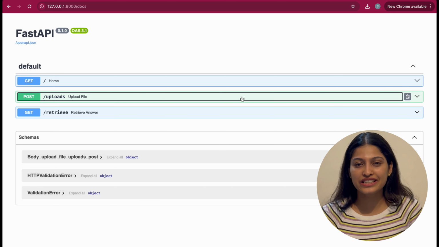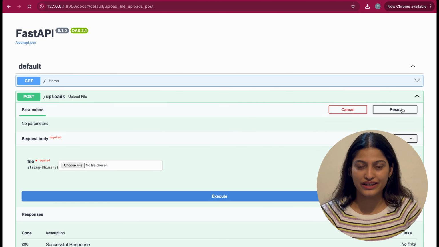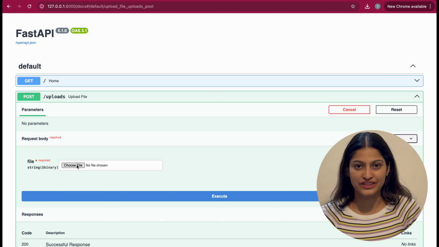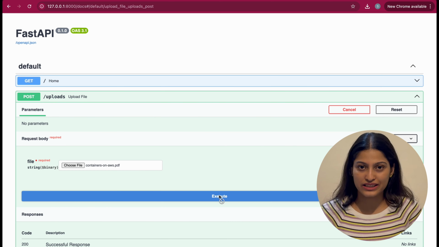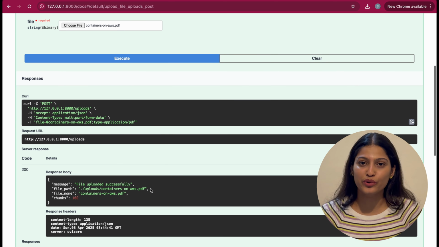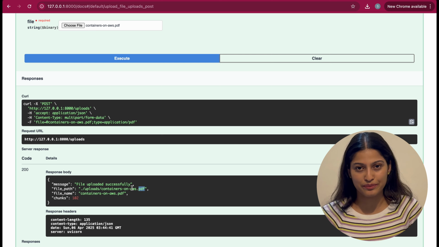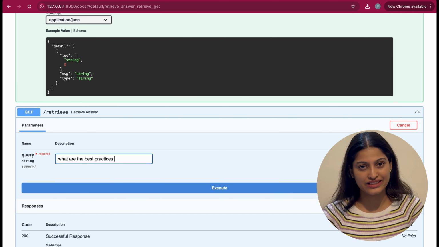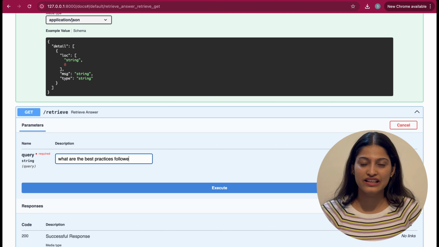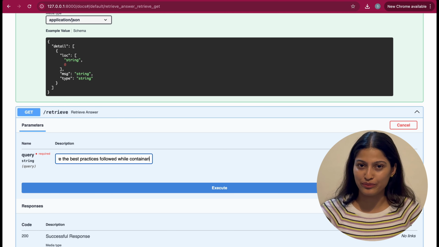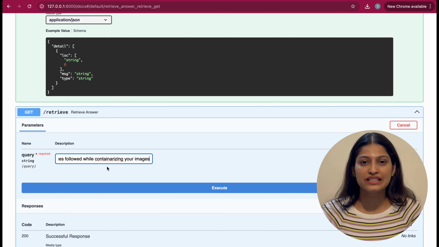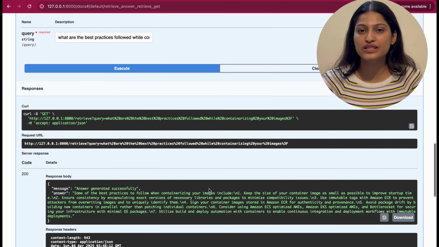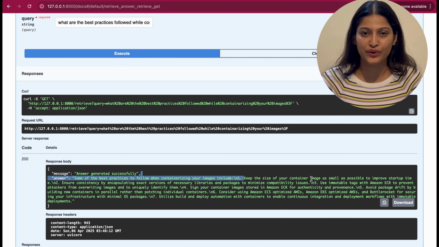For our implementation, we are using FastAPI to create a simple web service that, one, accepts document uploads and processes them through our indexing pipeline, and two, provides an endpoint to query our RAG system and get answers. This API gives us two endpoints. First, /upload, to upload and index a document. Then /retrieve, to ask questions about the uploaded documents.